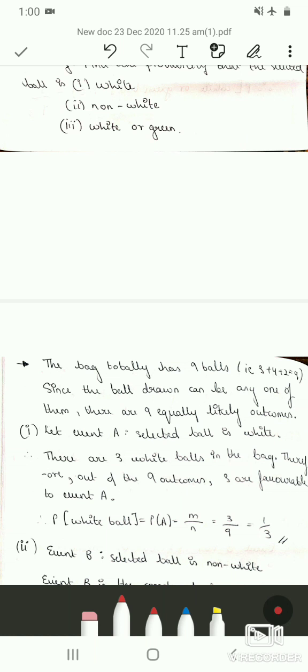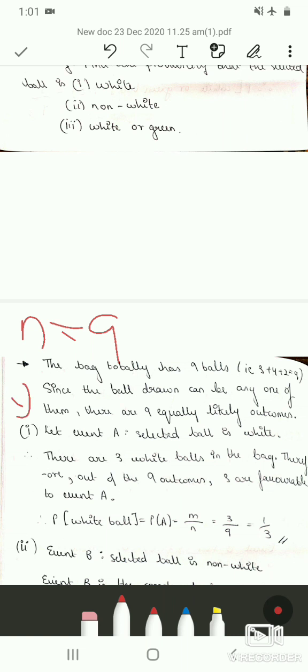Since the ball drawn can be any one of them, there are 9 equally likely outcomes. So among these 9 balls, you can pick any one ball which has equally likely outcomes. Therefore, small n is equal to 9, that is total number of outcomes.